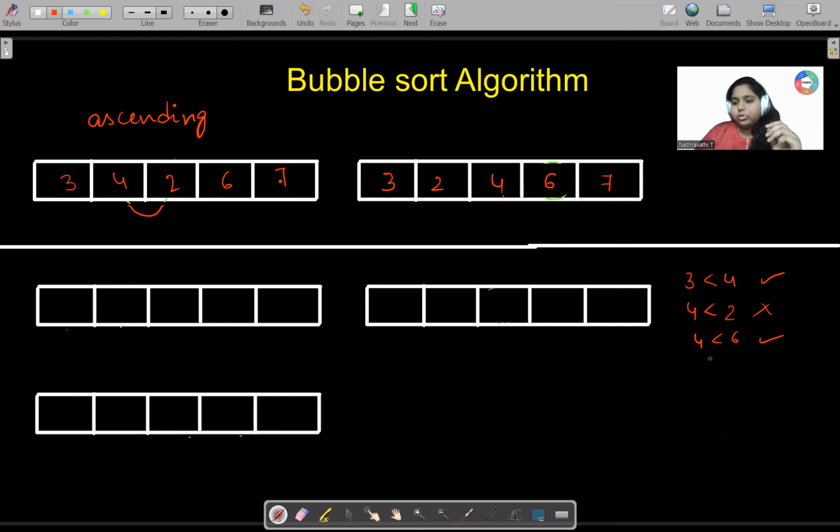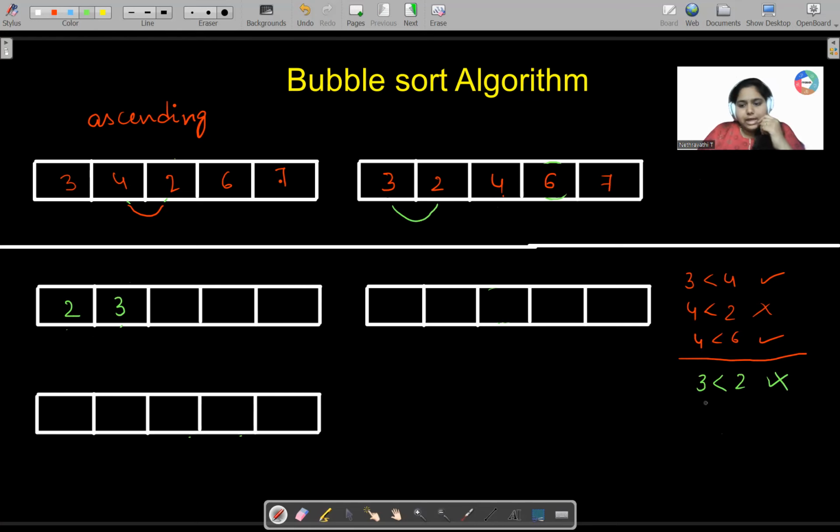So when we go to the next iteration, what will happen? Here 3, 2, 4, 6, 7 is there. Now comparing the first two elements, 3 and 2. Are 3 and 2 in the right order? Is 3 less than 2 true? No, it is not true. So there is sorting taking place between these two. So 2 will come here and 3 will come here. So next 4 is there.